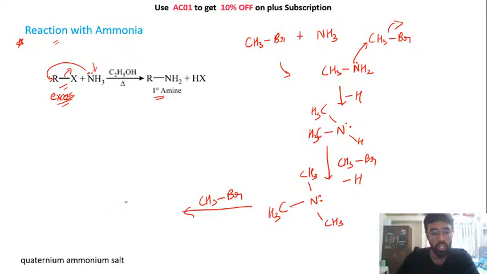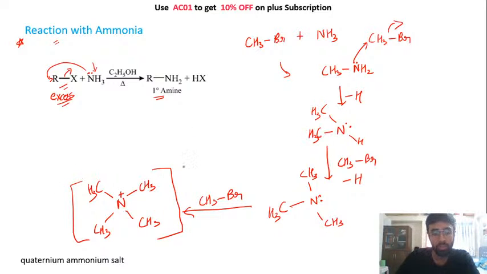You don't have any hydrogen, so this nitrogen is forming 4 bonds. It is attached to 4 of the CH3s. So this nitrogen will carry a positive charge. And since it has a positive charge, in the solution you also have a Br negative. So this whole thing where this nitrogen is having a positive charge on it is known as your quaternary ammonium salt. Salt because you have a positive charge and a negative charge next to each other. This is like a salt, right? So finally you have created this thing.